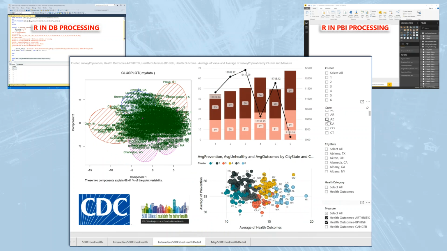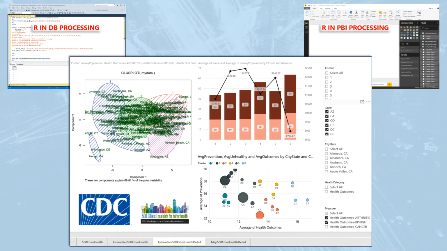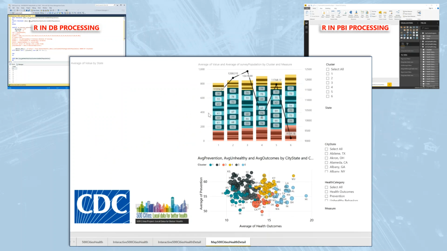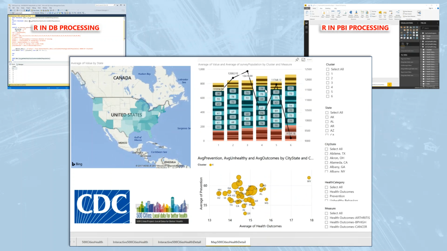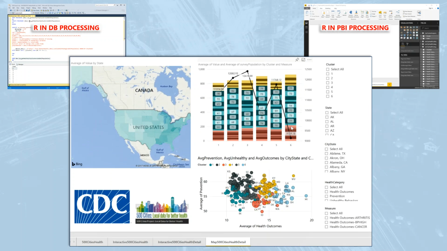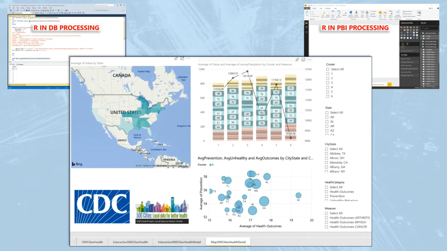And now that the report is published, the analyst or end user can ask questions like, why did some cities land in certain clusters and others not? Why in the same cluster were some preventative measure survey questions polling high, but also some unhealthy behavior survey questions polling high? Why does it look like cluster 6, the light blue cluster in the scatter chart, tend to represent cities with the highest survey responses to unhealthy outcome questions? And many other possible questions and drill paths can be performed and hopefully answered using the rich visualizations we have authored.